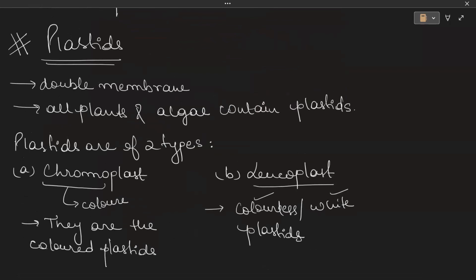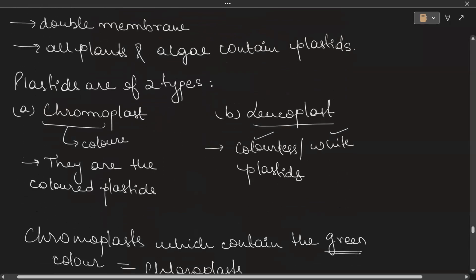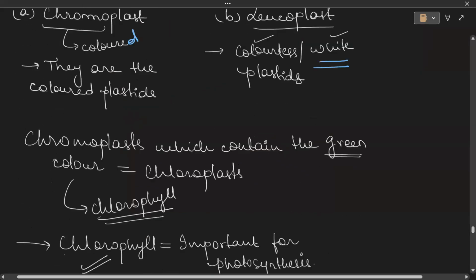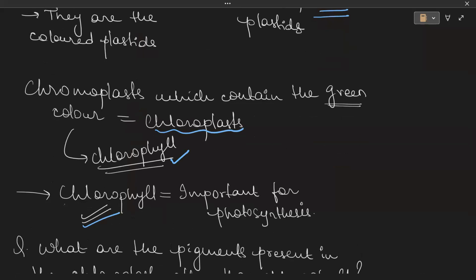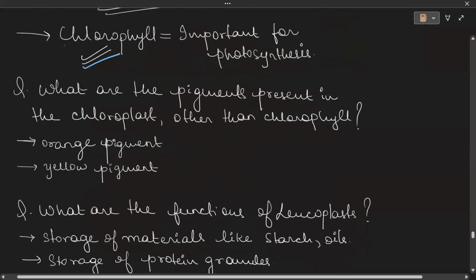The plastids are not there in humans or animals. There are two types of plastids: one is chromoplast, one is leucoplast. Now, the chromoplasts are colored plastids, and the leucoplasts are colorless plastids. They are white, colorless. Now, the chromoplasts which contain the green color pigment that is known as chlorophyll are known as the chloroplast. This chlorophyll, as we all know, is very important for the process of photosynthesis.